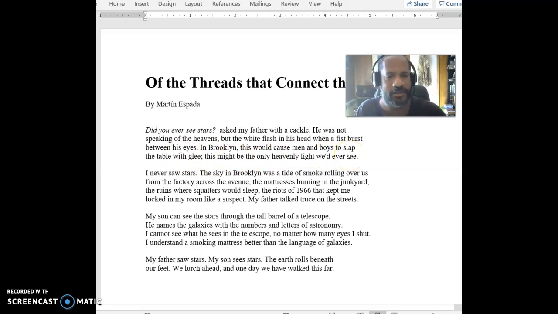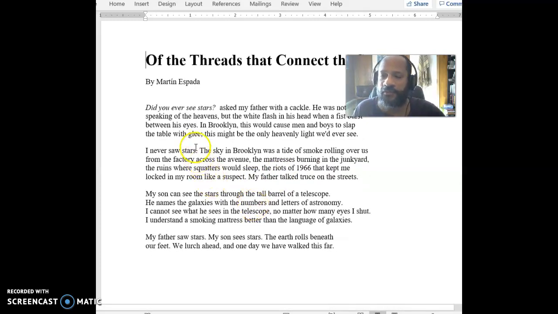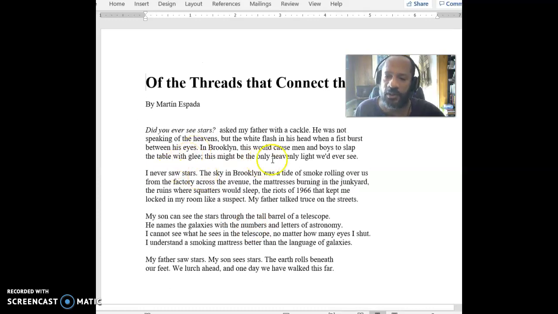And so, there's kind of this sense that they're laughing about this idea of somebody getting punched in the face. They think that's kind of funny. And so keep that in mind, what we have going on here. I never saw stars. Well, maybe he never saw those stars, but he also starts talking about other kinds of stars. The sky in Brooklyn was a tide of smoke rolling over us from the factory across the avenue. The mattresses burning in the junkyard also causing smoke. And so he's not able to see the stars in the sky. He's playing around with the meaning of stars there.